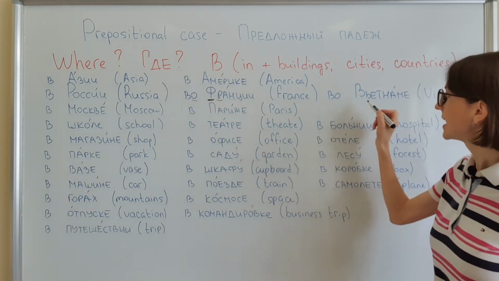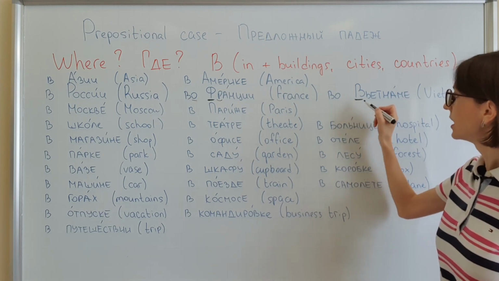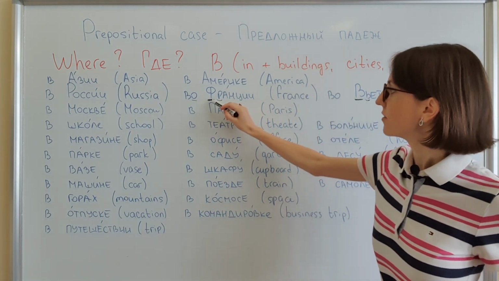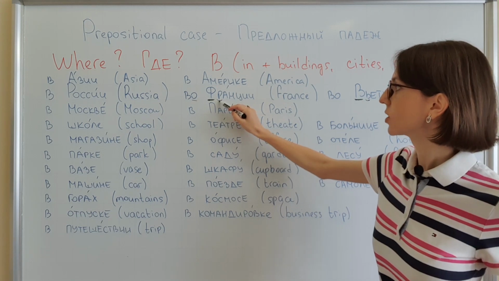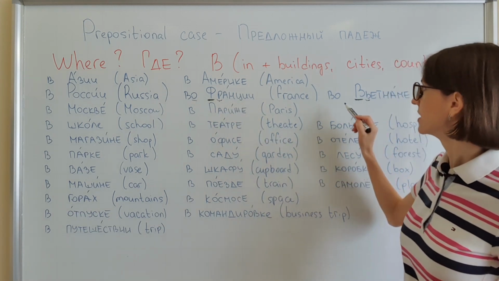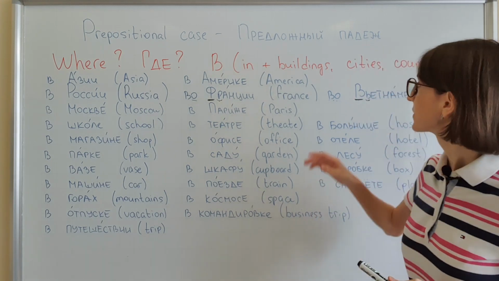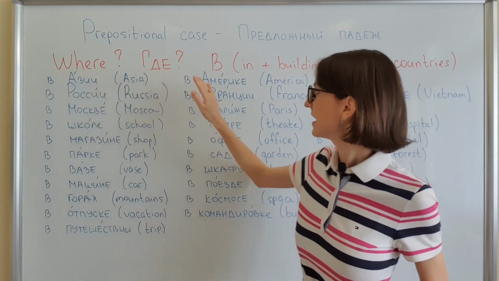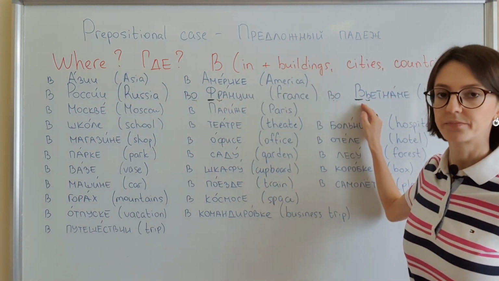Or if the next word starts with v plus soft sign. So it is f or v, and after it should be a consonant or soft sign. Then we use preposition во. Okay? So talking about countries. В России, во Франции, во Вьетнаме.